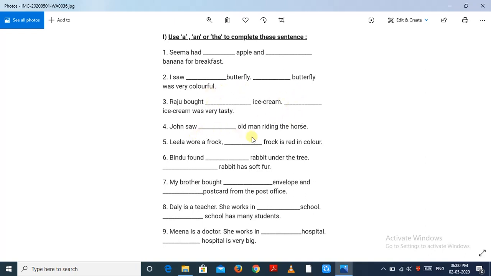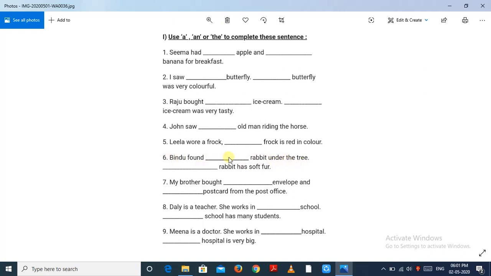John saw dash old man riding the horse. John saw an old man. Vowel letter and a vowel sound, an old man. Leela wore a frock. Dash frock is red in color. So remember, frock noun again, previously referred noun. So what is the article? Very good. The frock.